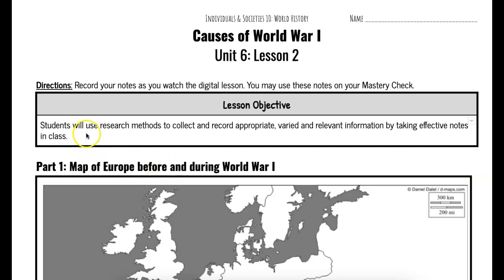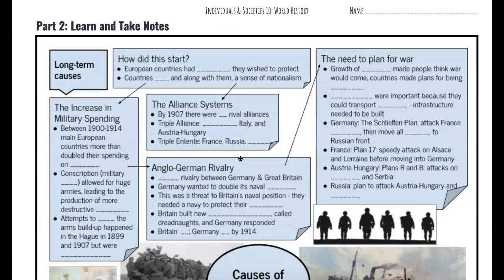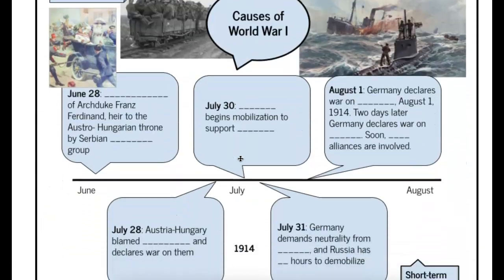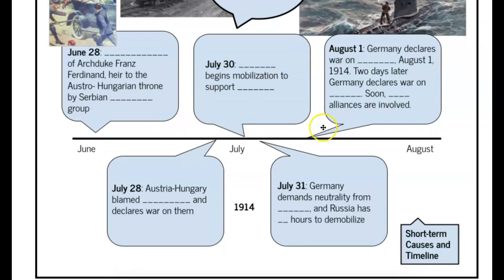In this video, we're going to talk about the short-term causes of World War I. You're going to turn to the back of your paper, find this timeline, fill in the blanks, and be sure to follow along watching the map as you listen.